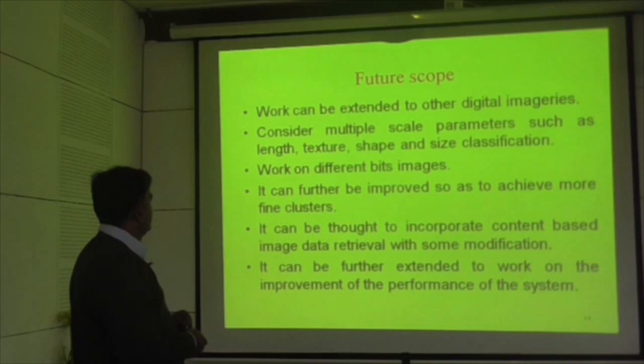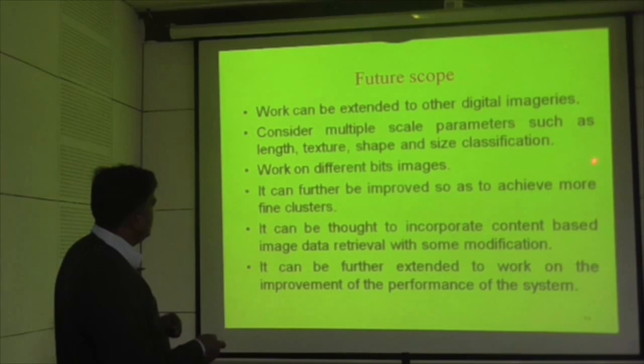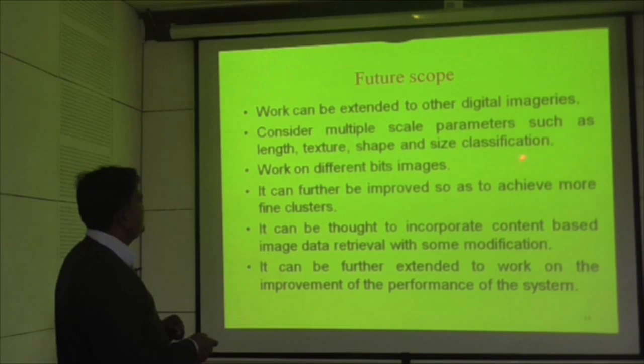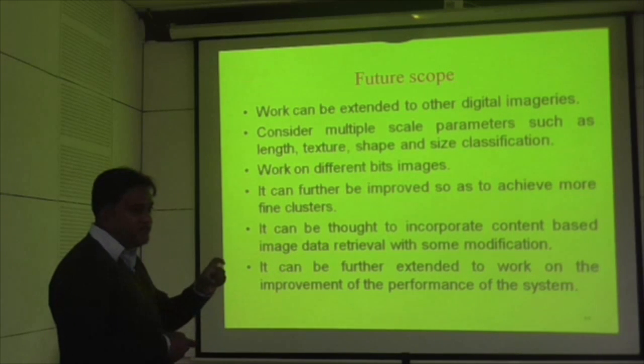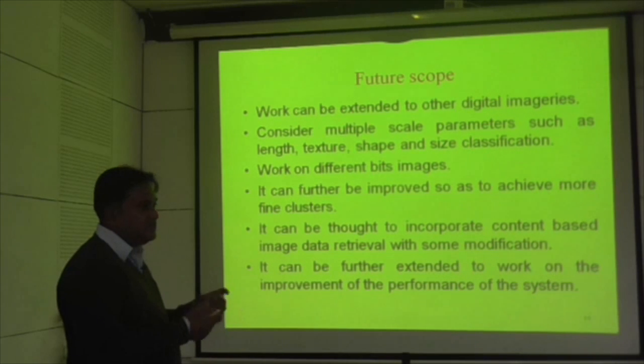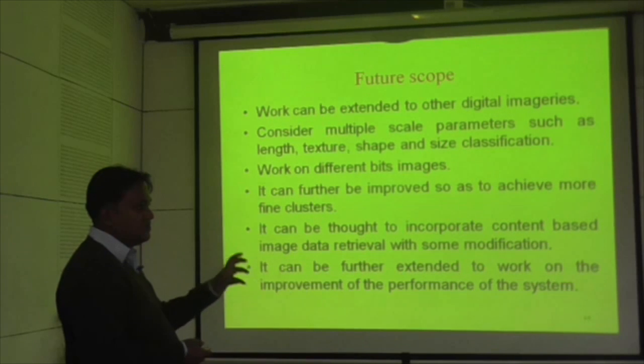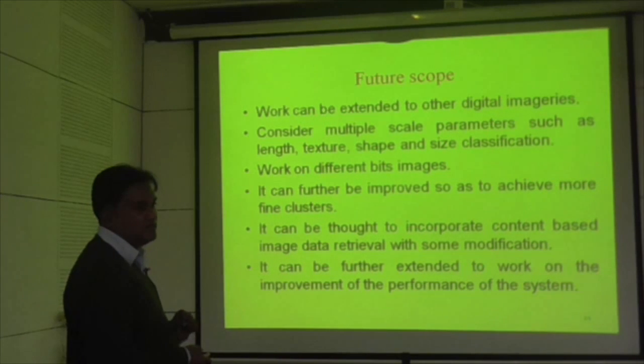And this work can be extended to other digital images, considering multiple scale parameters such as length, texture, shape, size and classification, and work on different bit images. So here the bit depth also matters, like an 8-bit image comes when we get the data. It is captured in bits, like 8 bits, 16 bits, 10 bits. So the algorithm and the tools also support those bits.